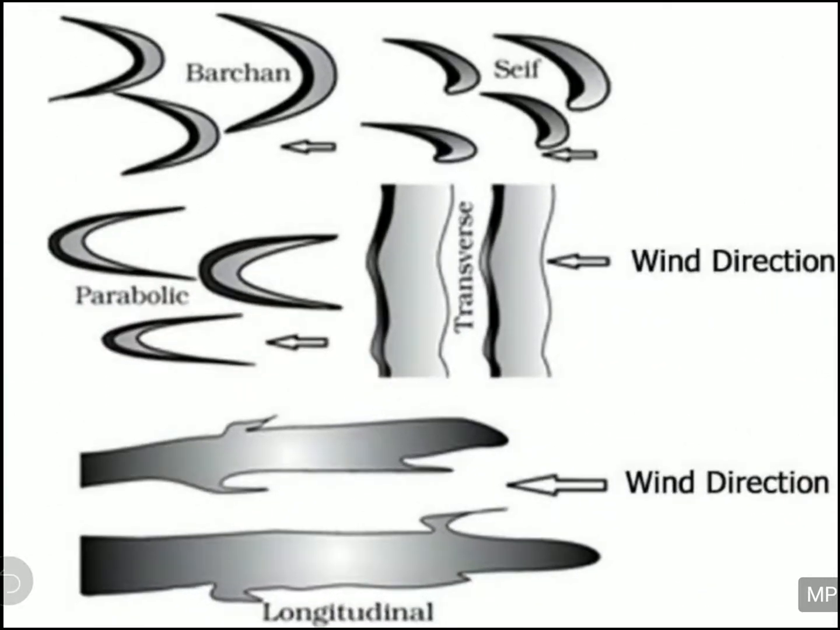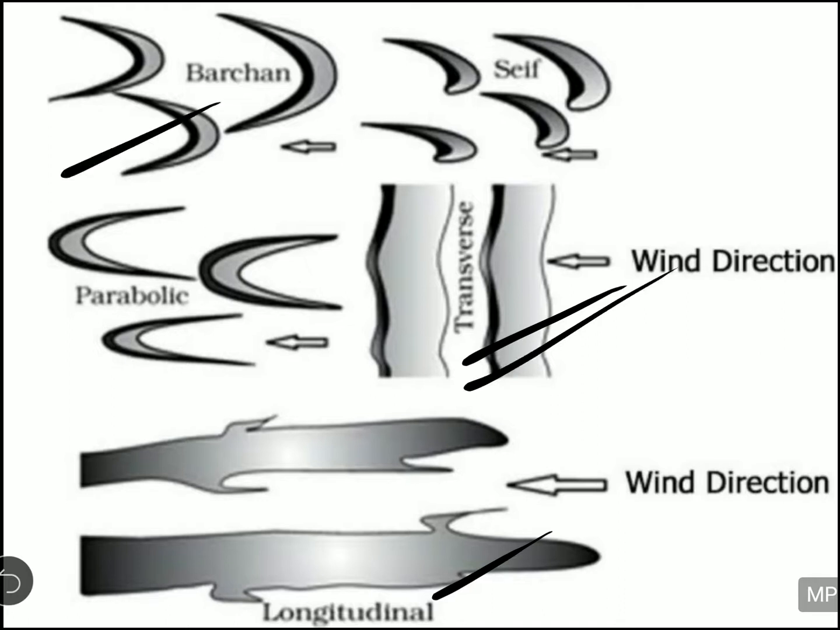Some other types you also have, like the longitudinal dunes and the transverse dunes. In the horizontal dunes or the longitudinal dunes, the sand is getting deposited longitudinally, horizontally. But in the vertical dunes or the transverse dunes, they are deposited perpendicular to the direction of wind. So this is your longitudinal dunes and this is your transverse dunes.